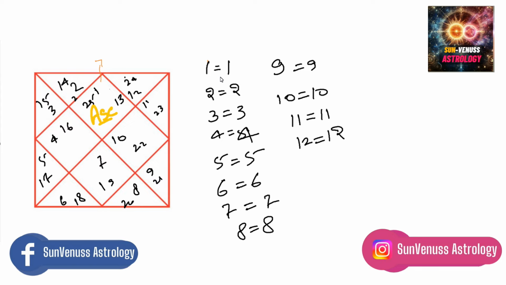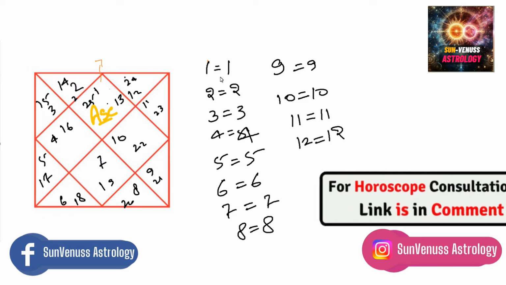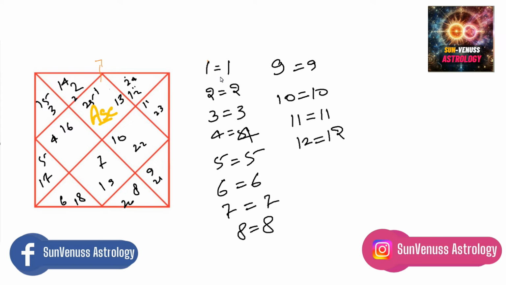So the first house has age 1, the second house has age 2, the third house age 3, the fourth house age 4, the fifth house age 5, the sixth house age 6, the seventh house age 7, the eighth house age 8, the ninth house means age 9, the 10th house means age 10, the 11th house means age 11, the 12th house means age 12. Let me just rub it out and make it clear for you so that you can understand easily.